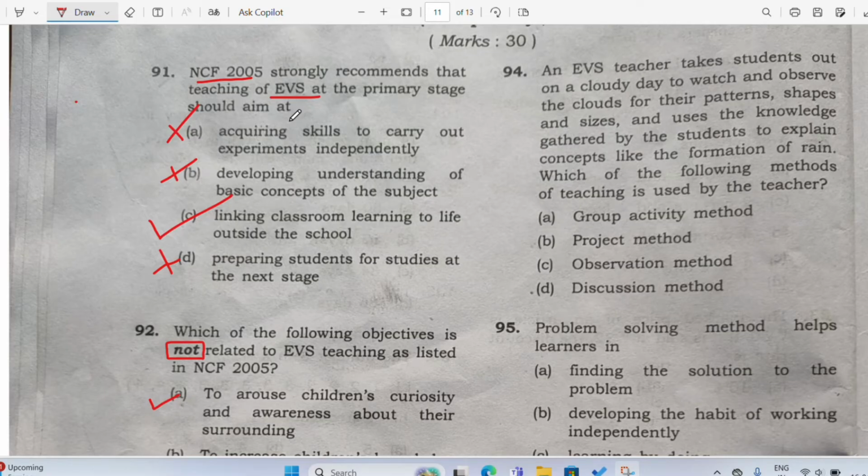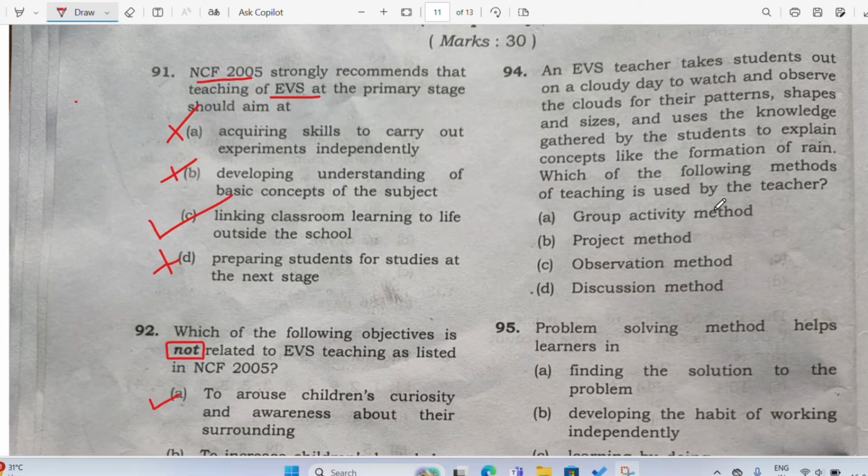All right. Now comes 94. An EVS teacher takes students out on a cloudy day to watch and observe the clouds for their patterns, shapes, and sizes, and uses the knowledge gathered by the students to explain concepts like the formation of rain. Which of the following methods of teaching is used by the teacher? Suppose we take our students outside and ask them to watch or observe the clouds, so which method of teaching is used by the teacher?